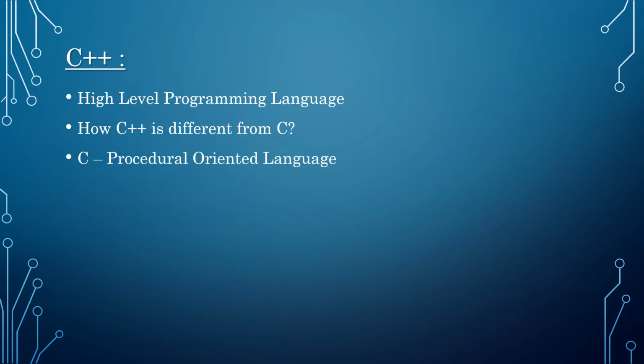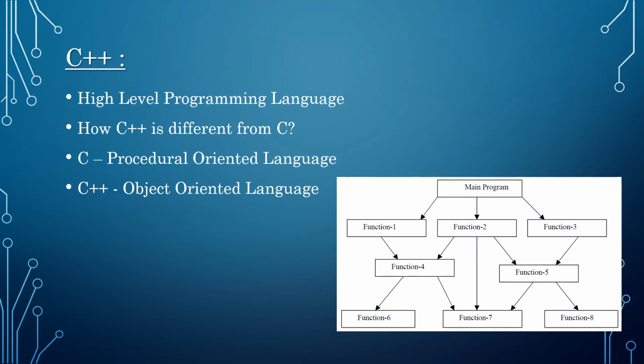Well, they say that C is a procedural oriented language and C++ is an object oriented language. And this diagram represents a typical structure of a procedural oriented language, which means C. In procedural oriented language, instructions are organized into groups known as functions.